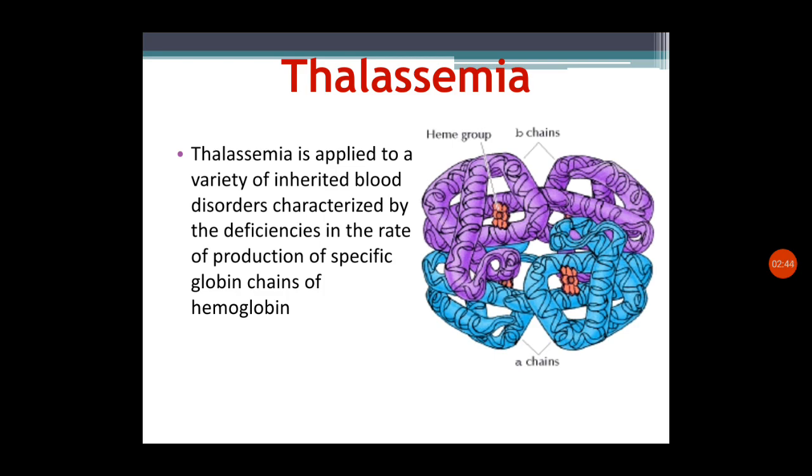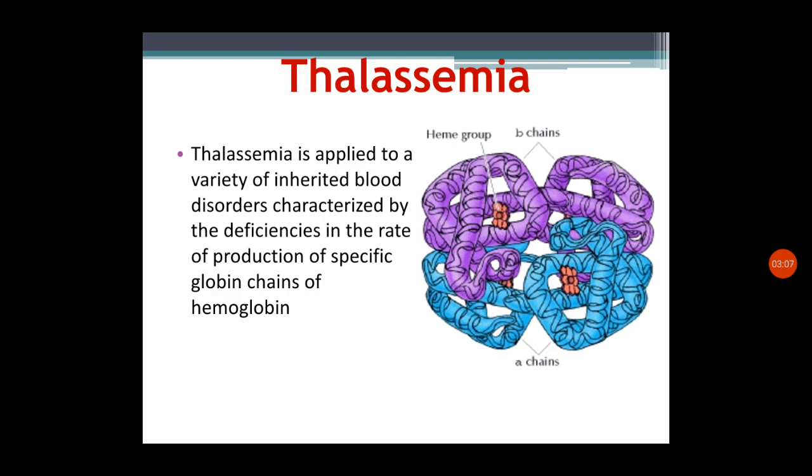Next we can see what thalassemia is, the definition. Thalassemia is applied to a variety of inherited blood disorders characterized by deficiencies in the rate of production of specific globin chains of hemoglobin. So, it is an inherited blood disorder.